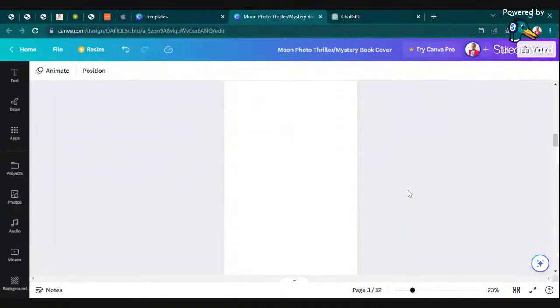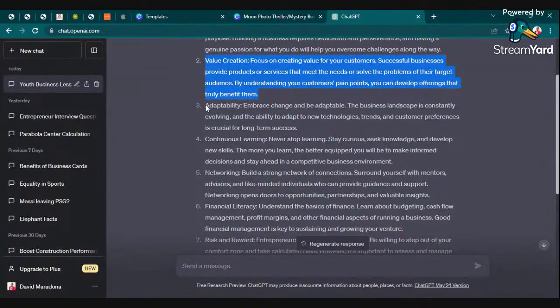So it is at the center. Then I'll come to this one, do the same until I finish up with each point.